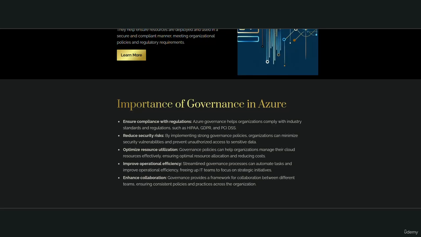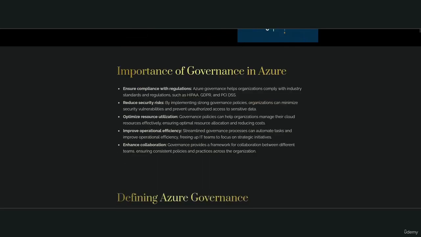Improve operational efficiency. Streamlined governance processes can automate tasks and improve operational efficiency, freeing up IT teams to focus on strategic initiatives. Enhance collaboration. Governance provides a framework for collaboration between different teams, ensuring consistent policies and practices across the organization.